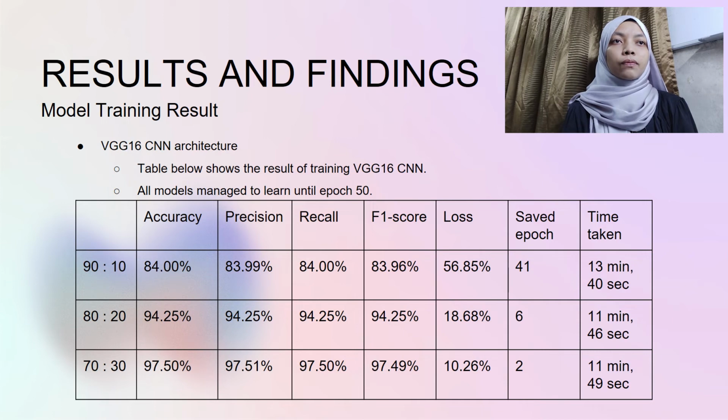And the second one, VGG16 architecture. The trained model that used a 70% training dataset and a 30% testing dataset is the best. It achieved the highest accuracy among the others, at 97.50% accuracy and 10.26% loss. This model will be used for user interface development.